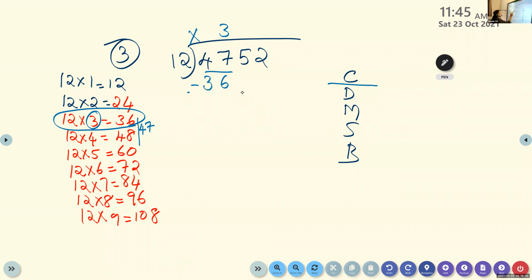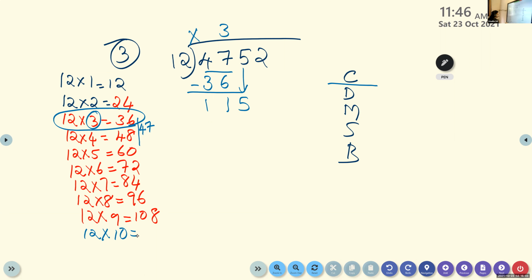When you subtract, what did you get? 11. You have to subtract, and when you subtract, you get 11. Can you subtract 11 by 12? 11 is small. So what do you have to do? You have to bring down 5. So when you check in the table, 12 times 10 is 120.